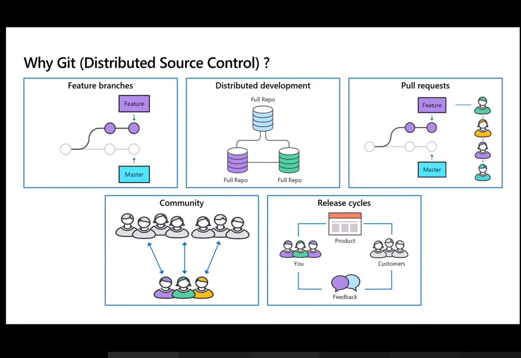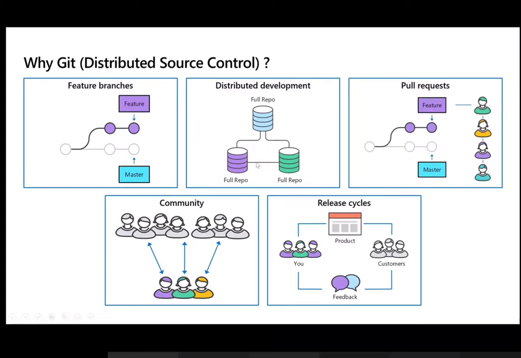With this, we do not need to worry about backups or locking. We have full copies: one kept on the server in the form of branches, or I would say the feature set, and the other you can have locally. As there is no centralized system, there is nothing called file locking here. So that is the advantage of using distributed source control.